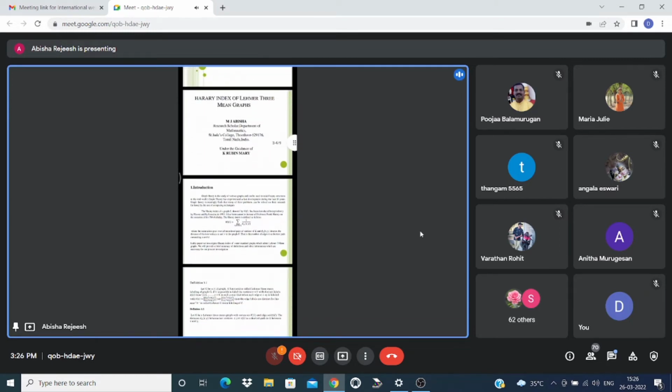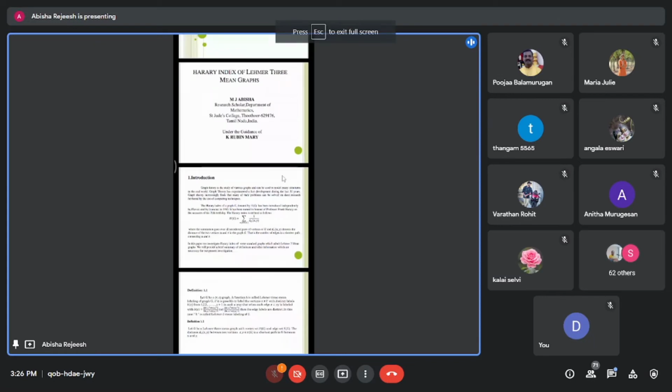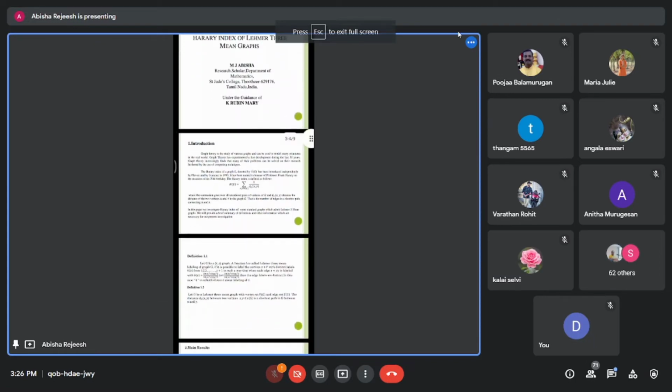Introduction. Graph theory is the study of various graphs and can be used to model many structures in the real world. Graph theory has experienced fast development during the last 30 years. Graph theory increasingly finds that many of its problems can be solved and research furthered by the use of computing techniques. The Harari index of a graph G, denoted by H(G), was introduced independently by Plavšić and by Ivanciuc in 1993. It has been named in honor of Professor Frank Harary on the occasion of his 70th birthday.